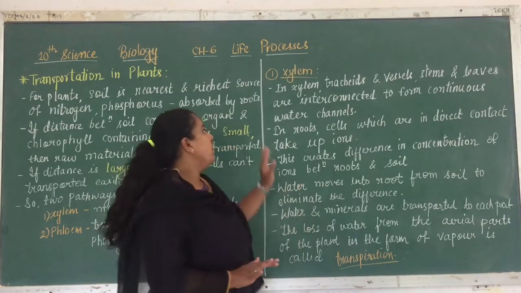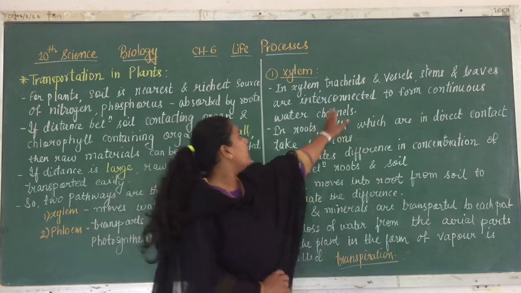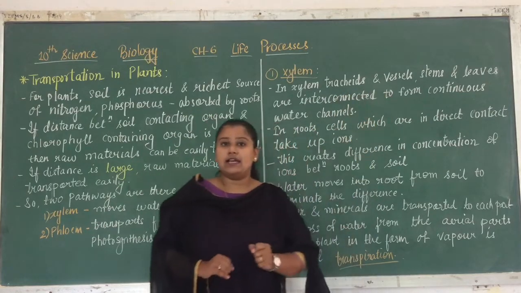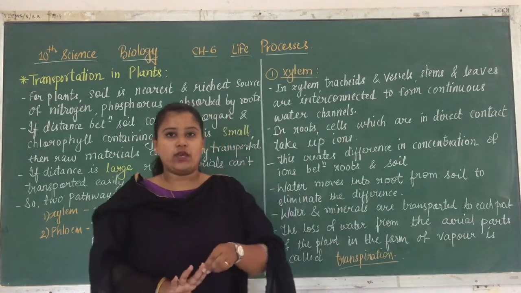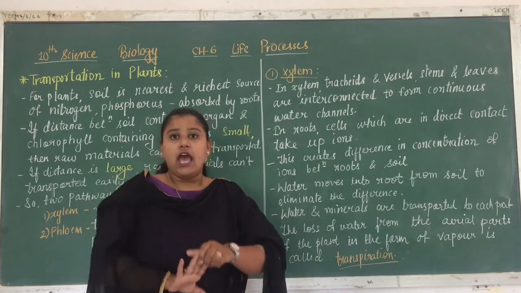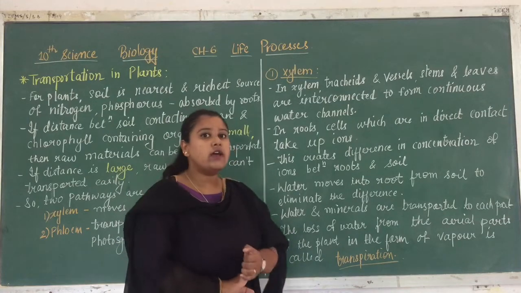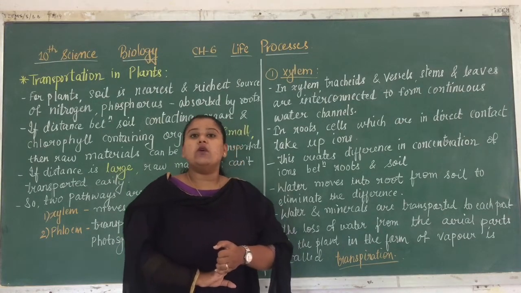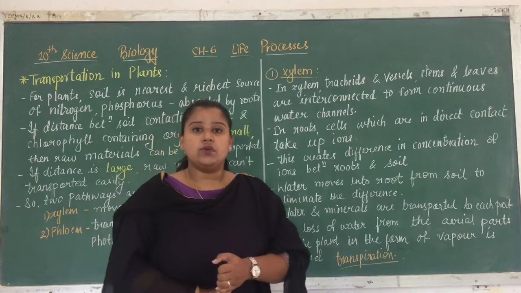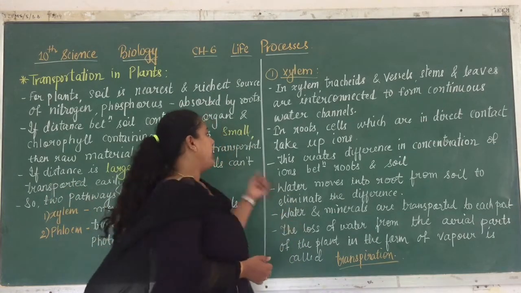For this reason, what happens is these two are the components of xylem, that is tracheids and vessels. Along with these two, the stems are connected, and along with the stem, the leaves are connected to the stem. So all these four are interconnected to form a water channel in a continuous manner. So the flow of water will be continuous.